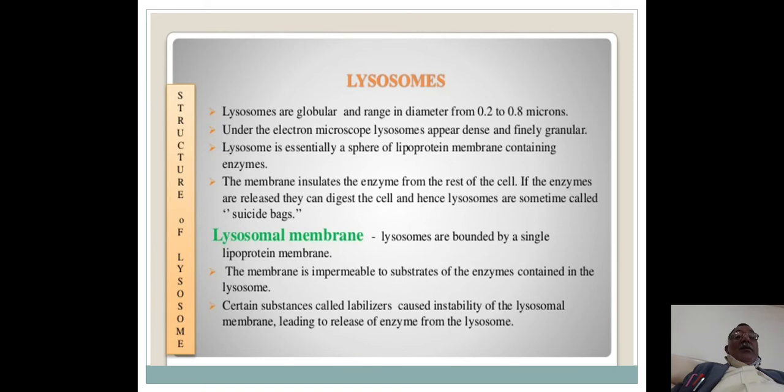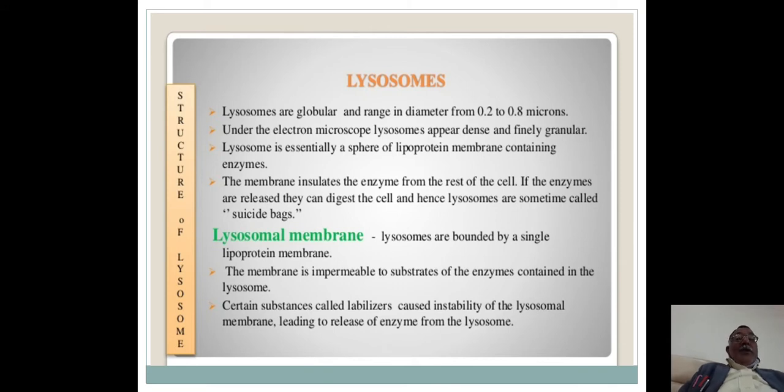The membrane insulates the enzymes from the rest of the cell. If the enzymes are released, they can digest the cell, and hence lysosomes are sometimes called suicide glands. Lysosomal membrane: lysosomes are bounded by a single lipoprotein membrane.